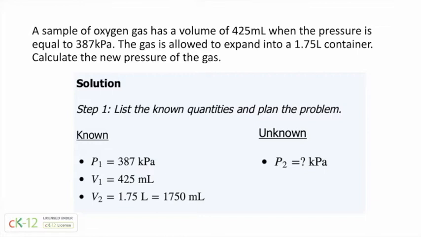Now, we're going to have to change these so that the volume is in the same units, and I'm just going to change my 1.75 liters to 1750 milliliters. Now, I could translate V1 to liters. Either one of them would work out. My unknown is the final pressure, which is going to be P2, and I know that's going to be in kilopascals.